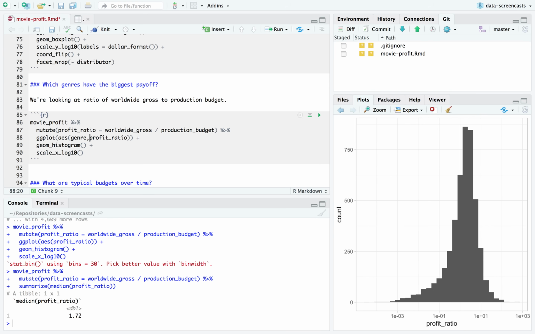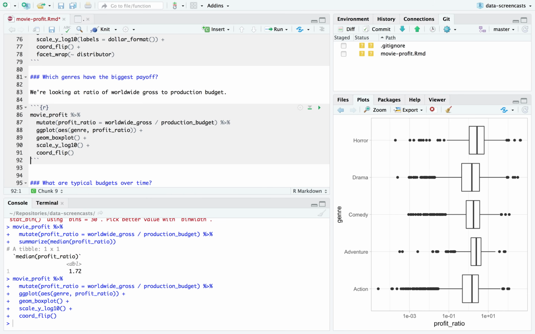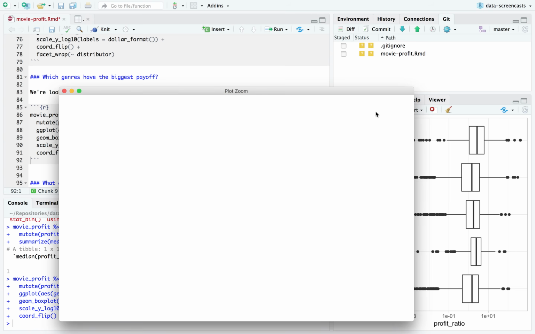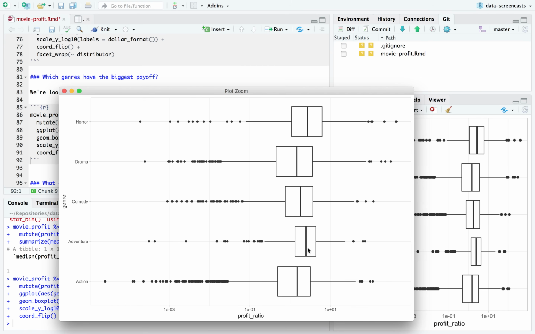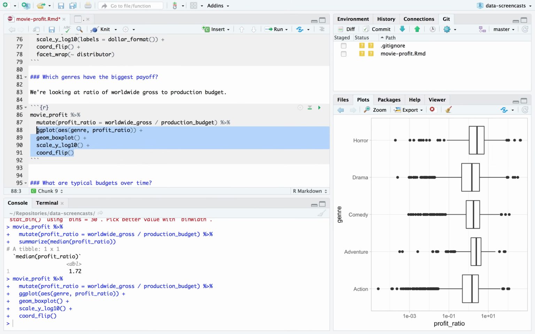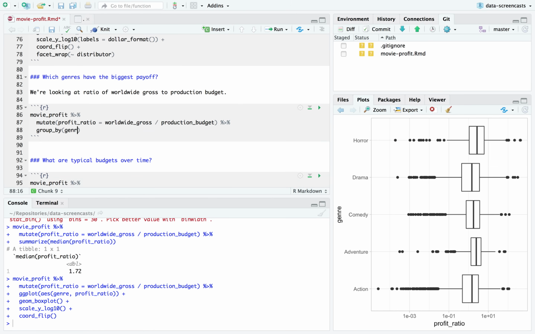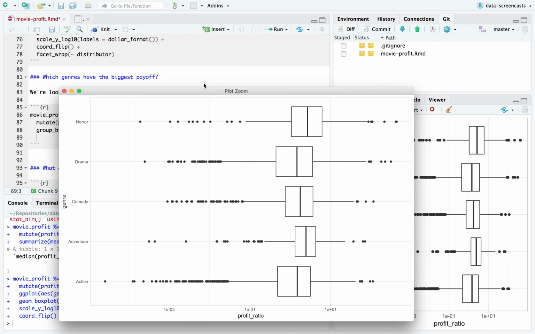I'm going to look at the genre to profit ratio, because like I said, I'm pretty sure this is what the article was really getting at, that horror movies have unusually high ratios. Here we go. Yeah, it definitely is the highest, but it's so hard to tell with these distributions. I probably want to, instead of looking at a box plot, which is kind of misleading because we're over several orders of magnitude here. Like this is between lose 9/10 of your money and make 10 times back. That's a huge gap, but it's only a small part of our graph.